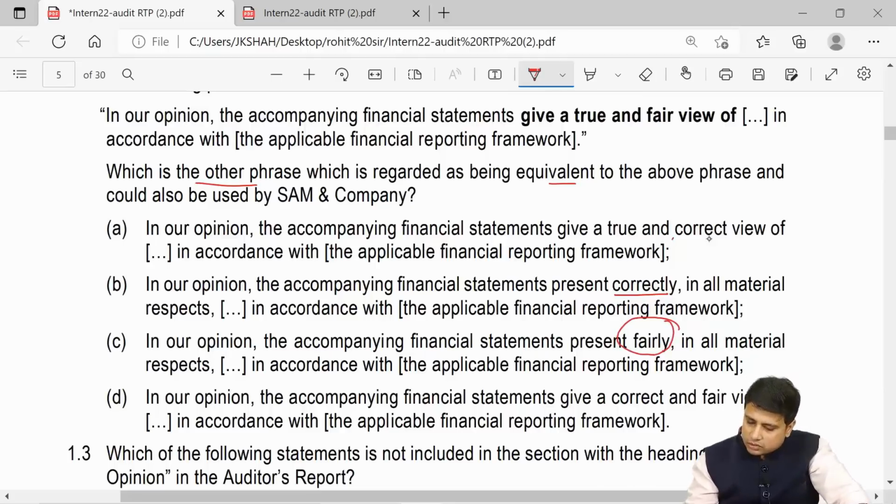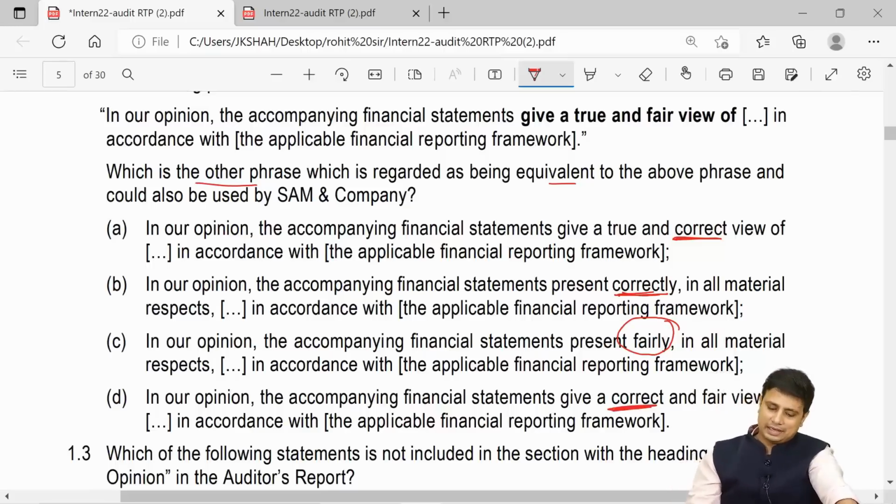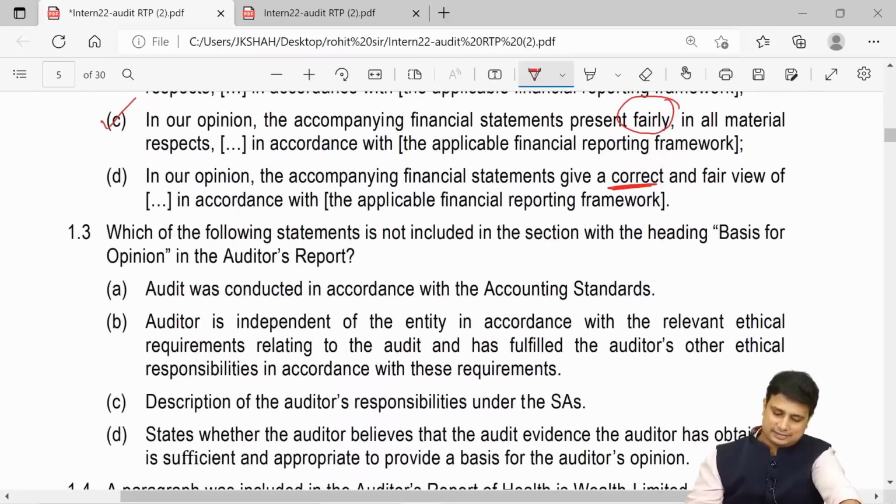So my friends, here in the second option they use the word correctly. We do not say true and correct, we say true and fair. In the last option, in our opinion, the accompanying financial statements give correct, again they have used the word correct. So we will always say true and fair, not true and correct. So the best feasible option that we could have used is C.